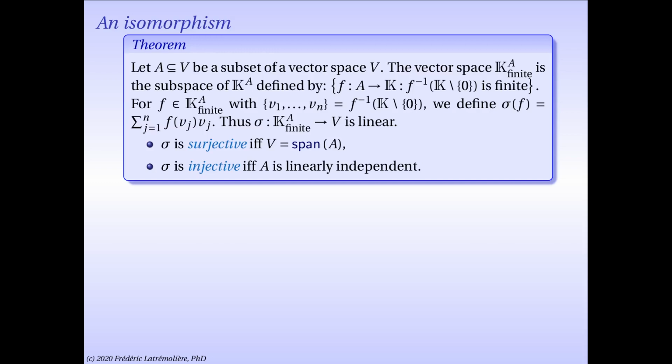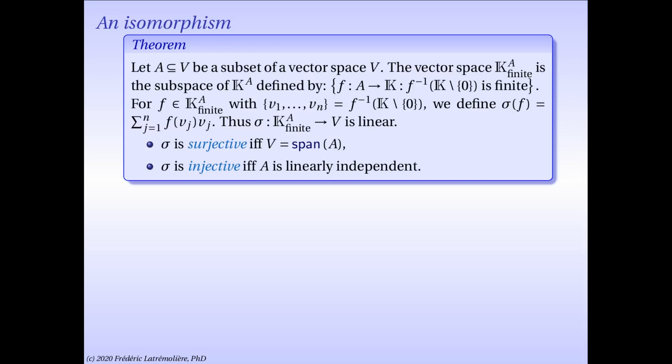Now let f be a finitely supported function from A to k. Let's write its support, that is the preimage of the scalar field without zero, the set of vectors where the function takes non-zero values, as v1, etc., vn. Then I define sigma f as the sum from j equals 1 to n of f evaluated at vj times vj. So you take the support and you make a linear combination of the vectors in the support using, for coefficients, the value of the function at those vectors.